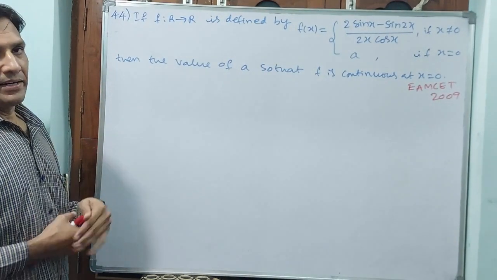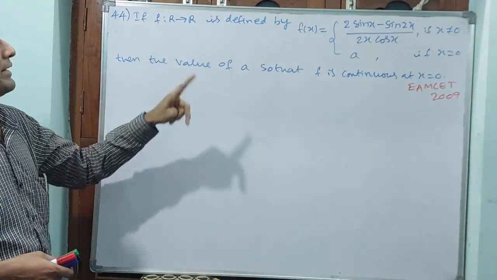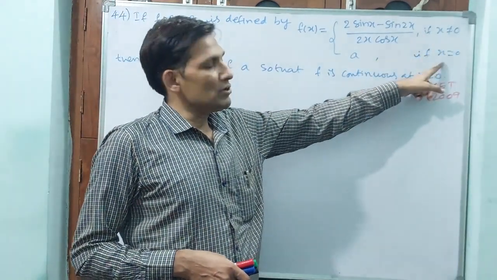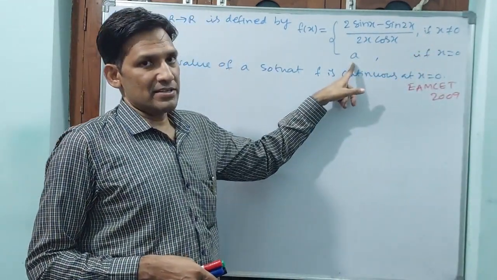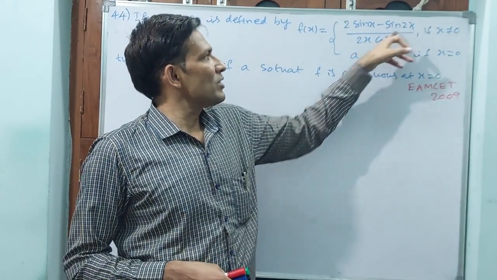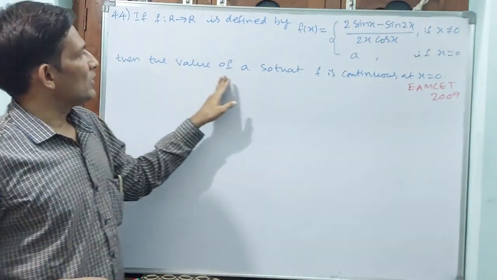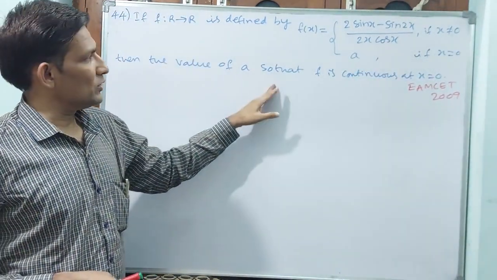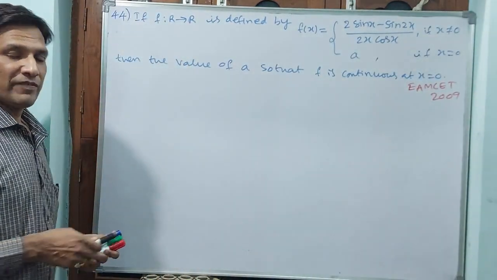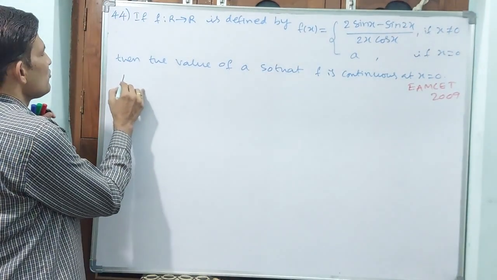Okay, this is also like the last question only. You see, a function mapping from real numbers to real numbers, R to R, is defined by f of x. When x is not equal to 0, it is (2 sin x minus sin 2x) by 2x cos x, and when x equal to 0, a constant a is coming. Find the value of a so that the function is continuous at x equal to 0. That means he himself is mentioning the function is continuous at x equal to 0, so you find the limit as x tends to 0.